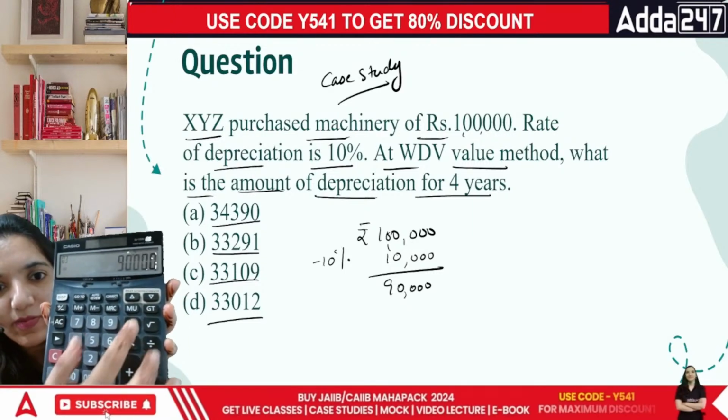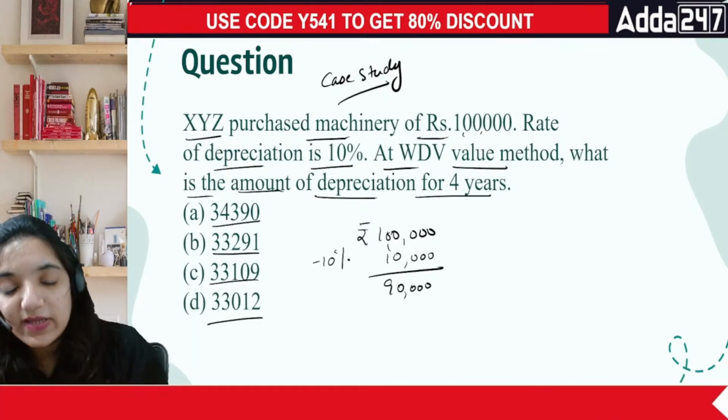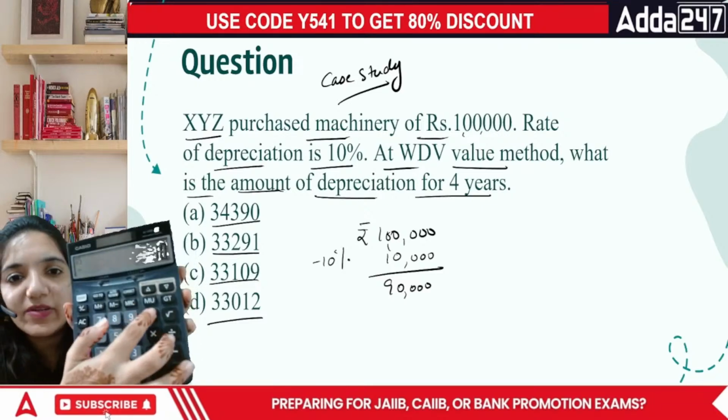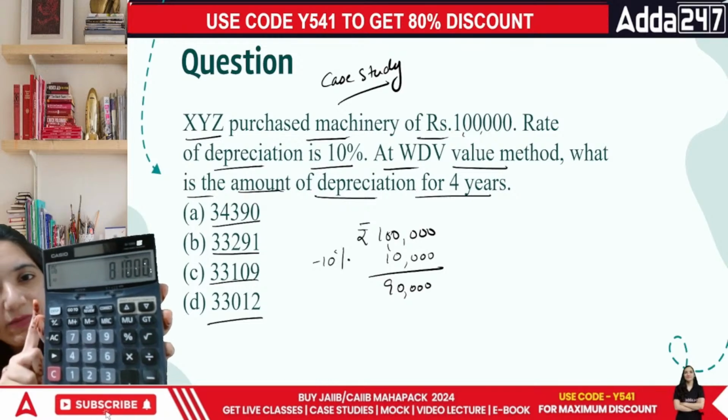Apologies, there's some problem with the vision for me. It is 90,000. From 90,000, remove the next 10%. Minus 10% will give you 81,000. Then 81,000 is left.